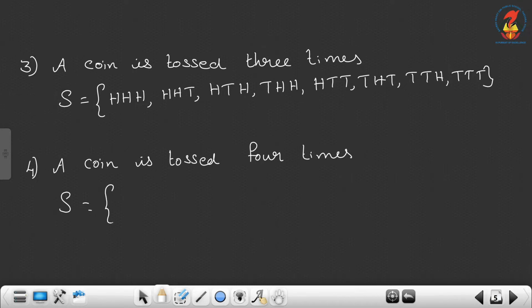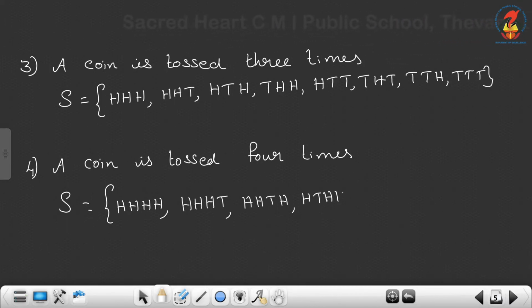Now here a coin is tossed 4 times. So 4 times H, H, H, H. 4H, then 3H and 1 T. So at first T is in the last position, then change the position of T: HHTH, HTHH, THHH.